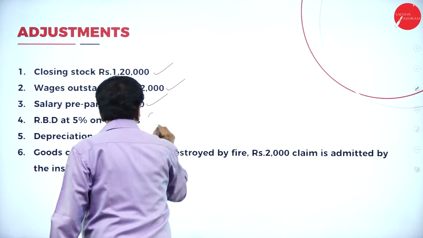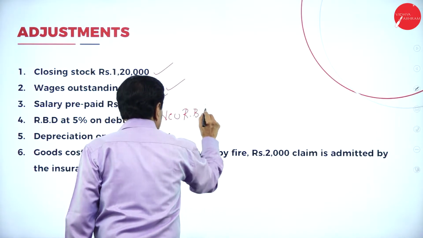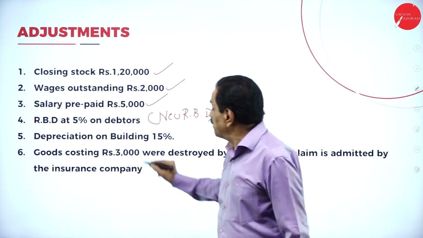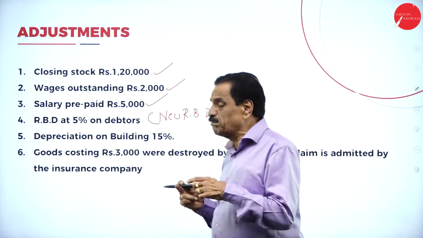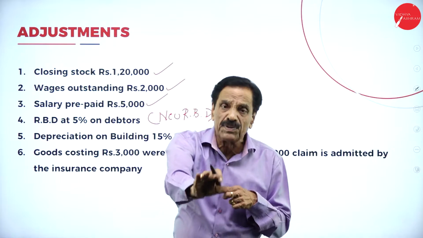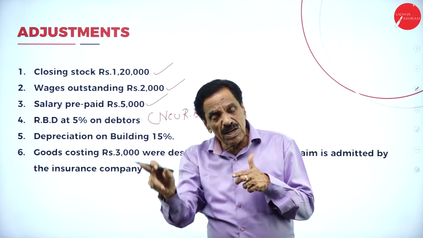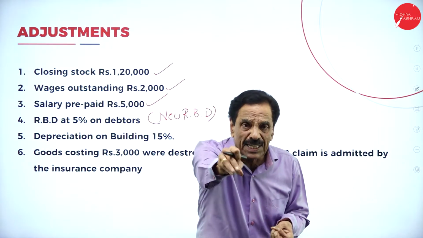This is called new RBD. I will explain the formula. Depreciation on building. How much depreciation on the building? 15%. So the building has come down to the extent of 15%. It should be shown on the profit and loss account debit side. While doing the balance sheet, depreciation should be deducted out of the building.